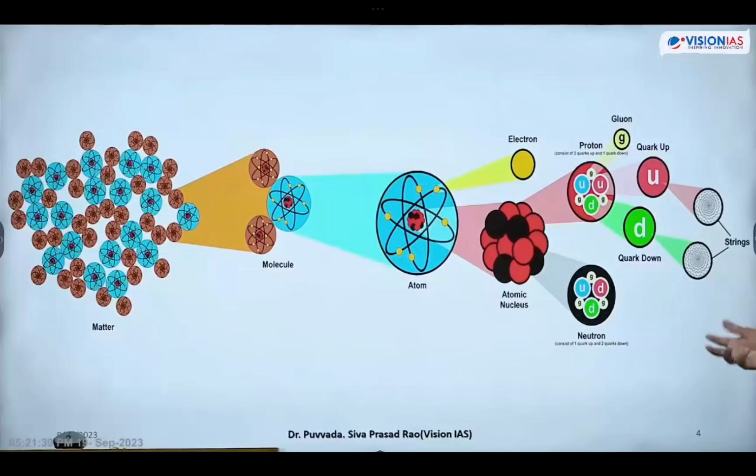You may get a doubt: if electrons are revolving fast around the nucleus, they should come out of the atom, but they are not coming out. Atomic structure is stable in nature. Why is it stable? Because electrons have negative charge and protons have positive charge. These two unlike charges balance each other. Hence atomic structure remains stable in nature.